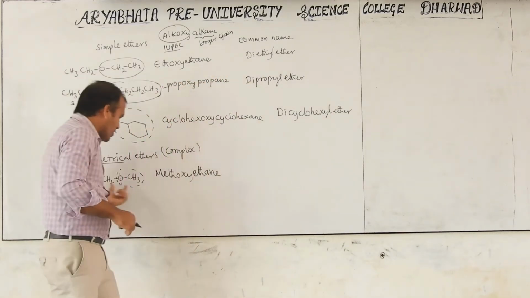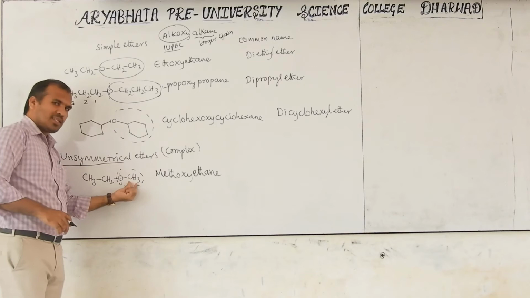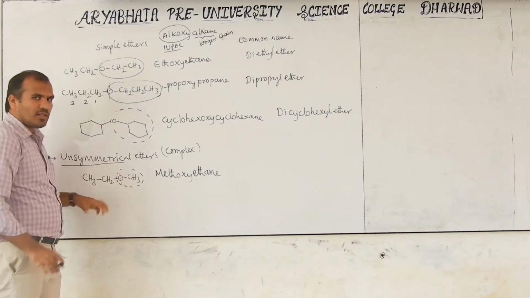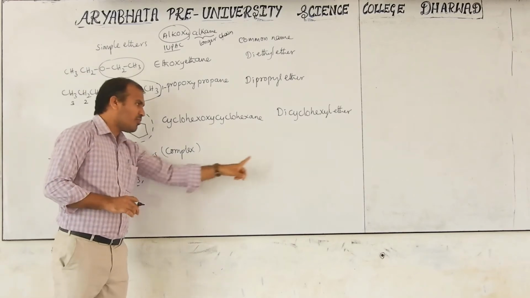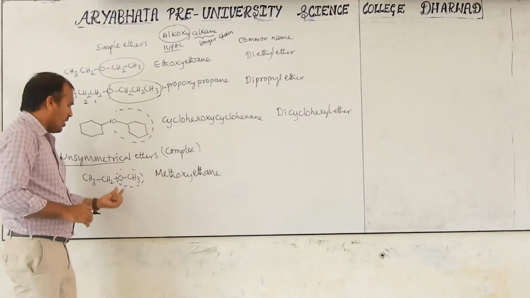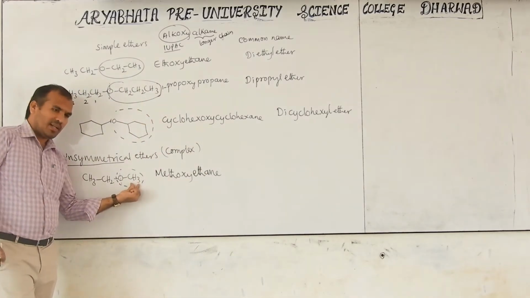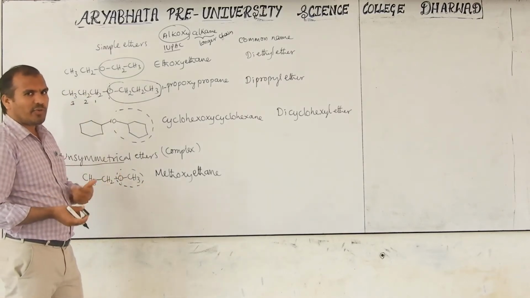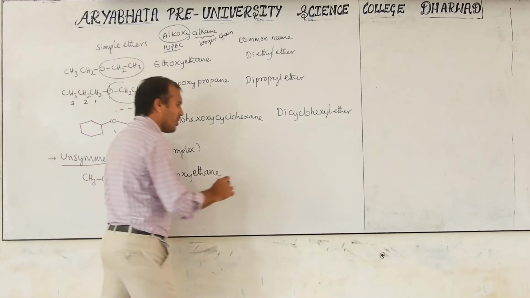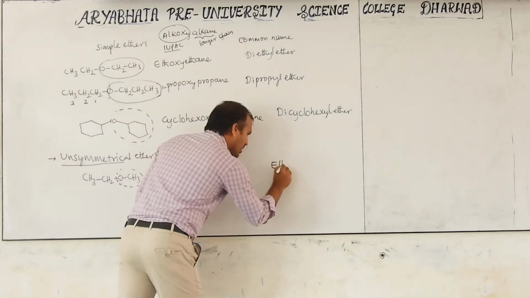But here both groups are not the same. One side is methyl, one side is ethyl. When it is like this, we will not use "di". Then we have to follow alphabetical order. This is called methyl, this is called ethyl. E comes first, then M, alphabetical order. That's why we can say here ethyl,